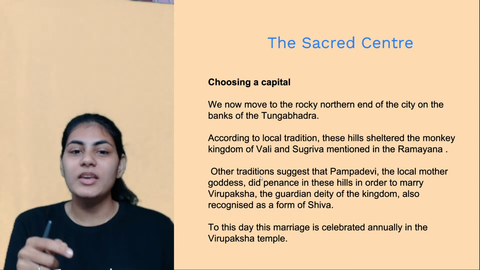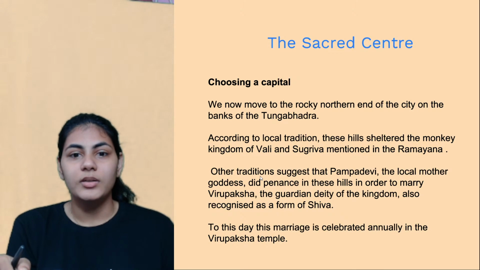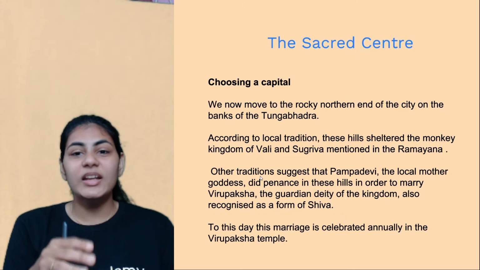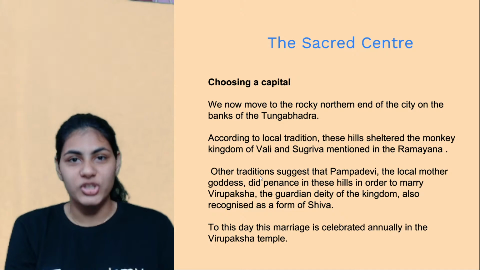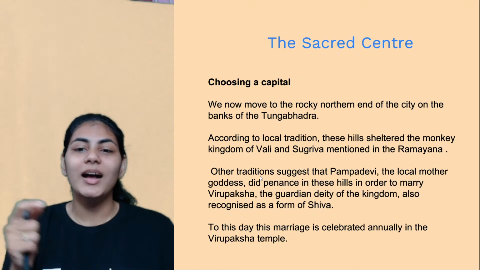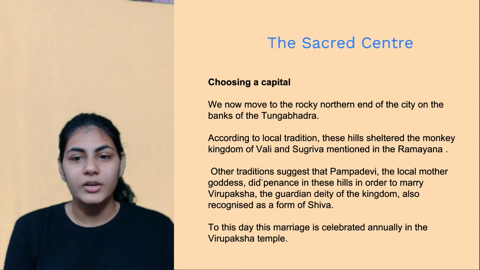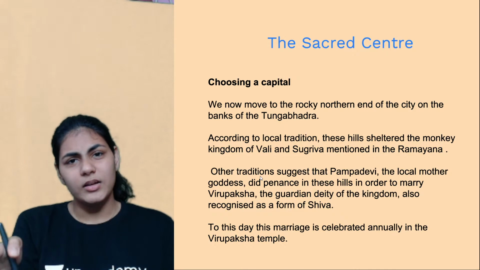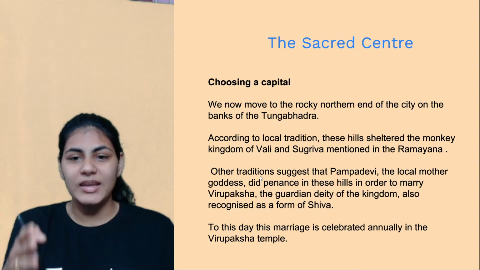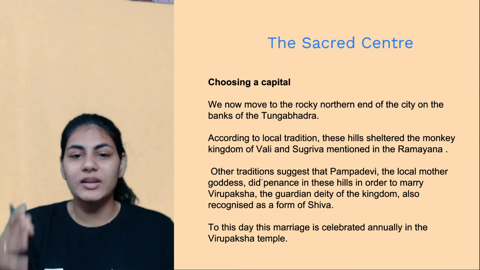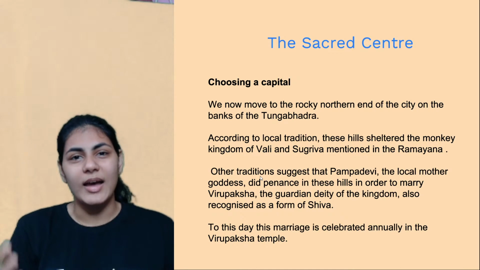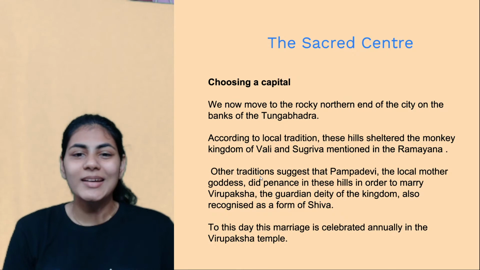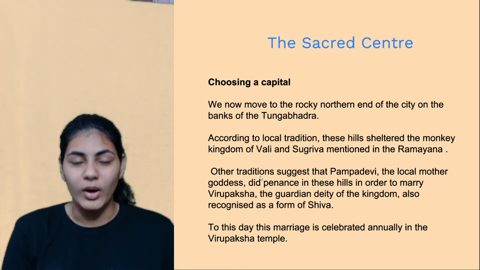Virupaksha is another male god, and to put it very simply, he is recognized as a form of Shiva. Just like Vishnu has 10 avatars, Shiva also has a couple of avatars, and out of them, Virupaksha is one.